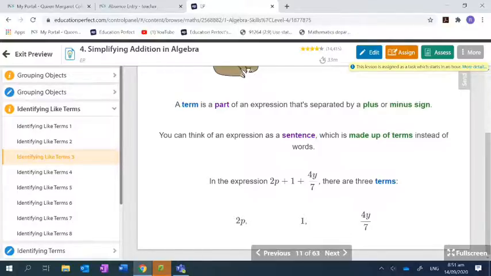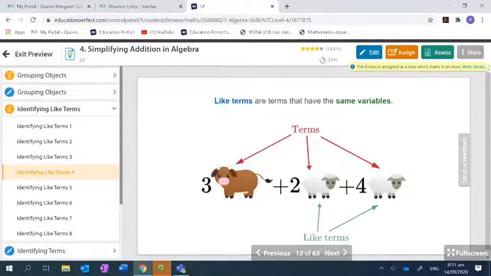Are any of them like terms? No. But this one has numbers in it. Doesn't that make it a number term? No. Nope, because it has a y in it. That makes it a y term. Okay? So keep that in mind. Variable terms can have numbers in them. Number terms are only number terms, or just numbers. Okay? All right, so here you go.